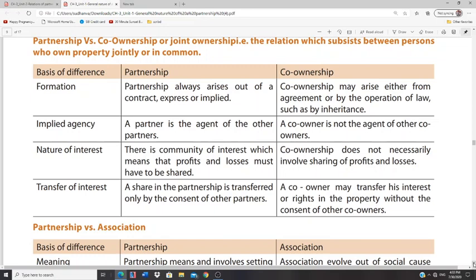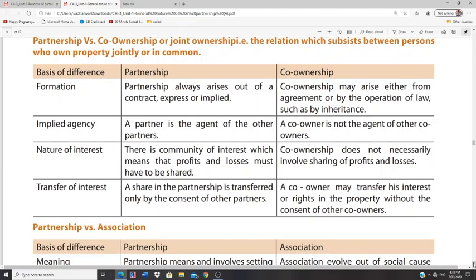Then the owners will be their children, that is the parents as well as the uncles or aunts. How did they become owners? Only by way of inheritance. There is no specific agreement; as per the law of inheritance, they have come into existence.